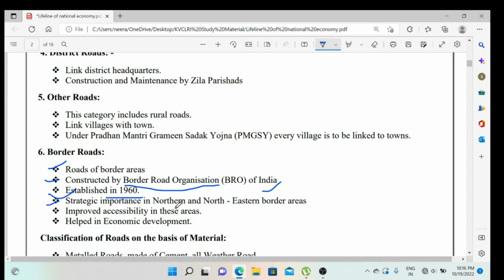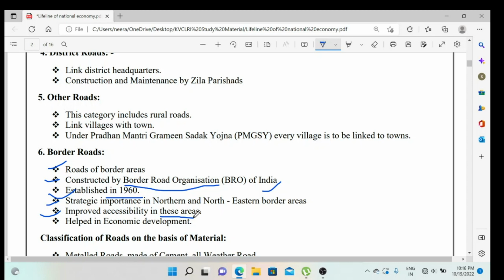Strategically very important, because in the northern part, with China, with Pakistan, and the northeastern border areas, are very complicated places. In these areas the Border Road Organization does fantastic work, and that improves accessibility.